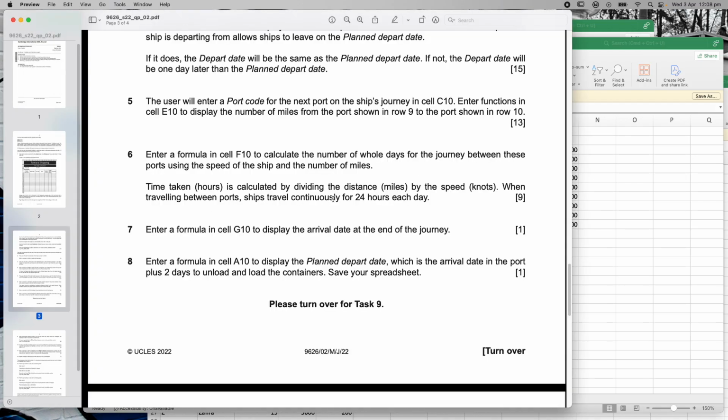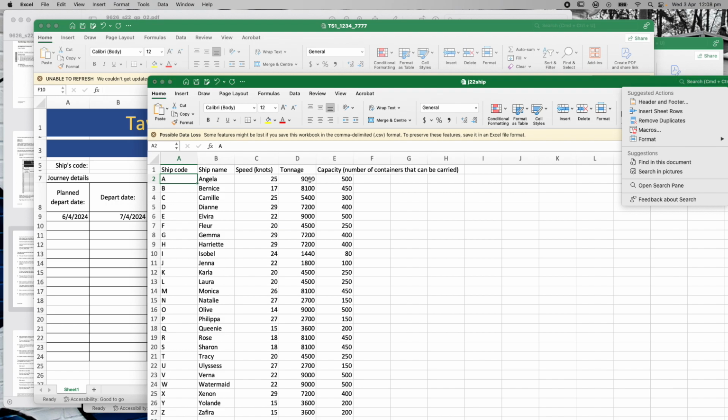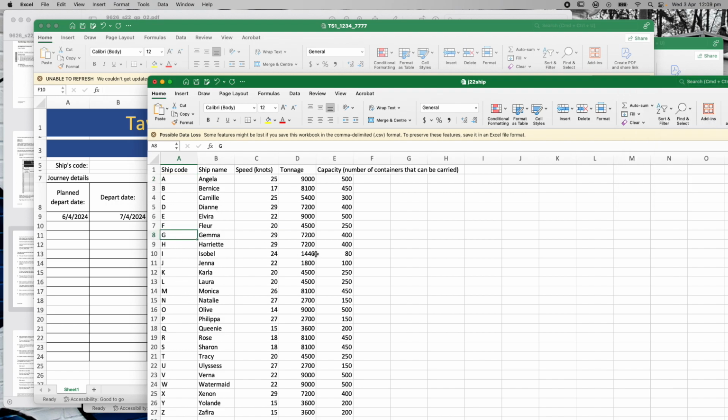When travelling between the ports, ship to... okay, so it doesn't tell you a ship. So we're going to, first of all, choose a ship. Let's choose the Gemma. There we go, the G. Right, so we're going to choose the Gemma as our ship that travels at 29 knots, okay? This is just a test ship. It should work for all of them, but I'm just going to choose Gemma.